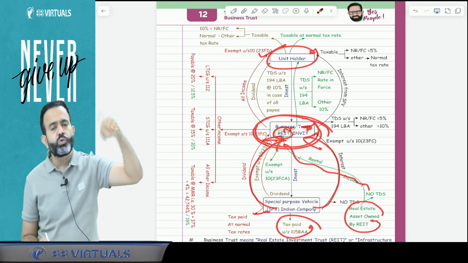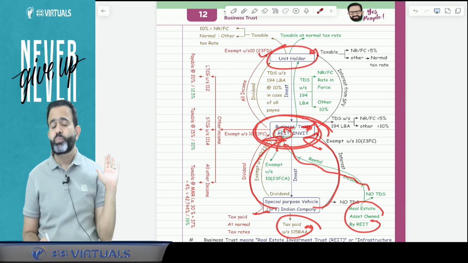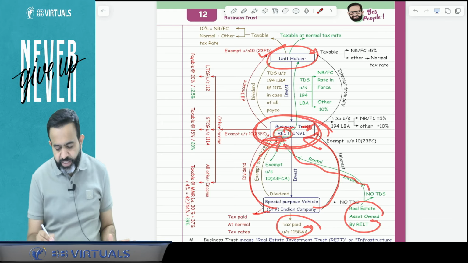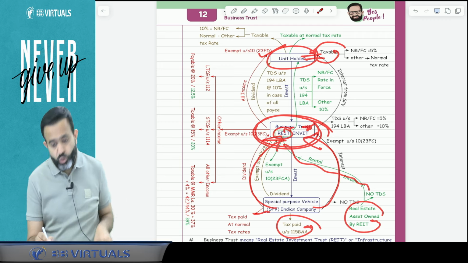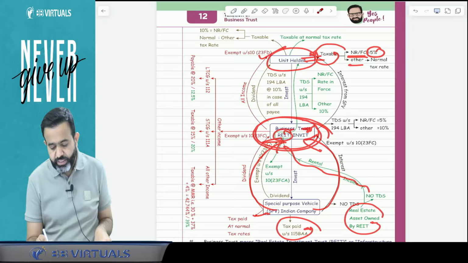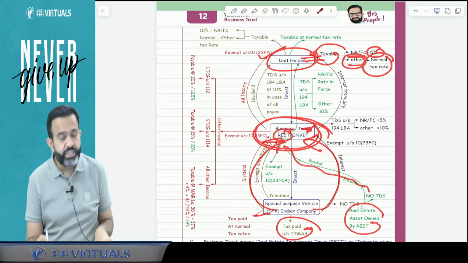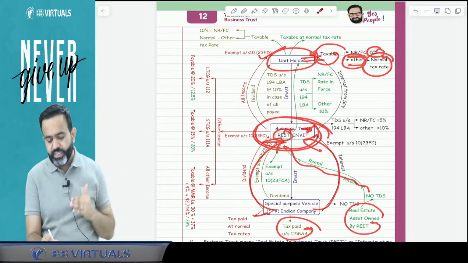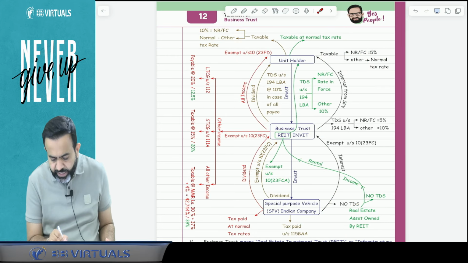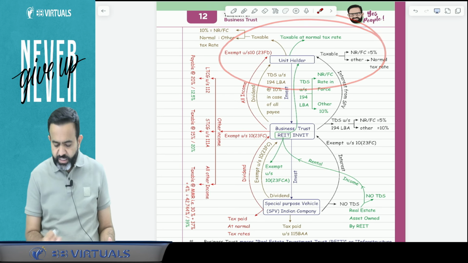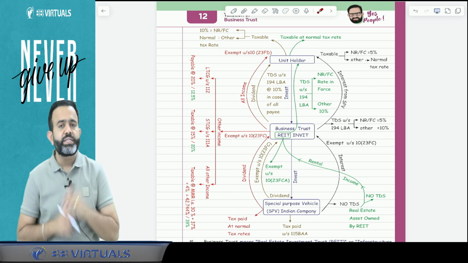Otherwise that dividend income is totally exempt in the hands of the unit holder also. Now interest is taxable in the hands of the unit holder which was received from SPV. Guys, for a non-resident foreign company it is 5%, for another resident unit holder the normal tax rate, and rental income is taxable as per the normal tax rate. Now guys, when these three incomes are taxable in the hands of the unit holder, then the business trust is required to deduct the TDS.